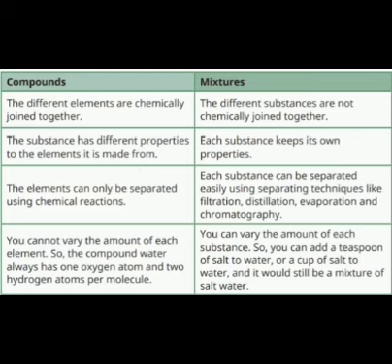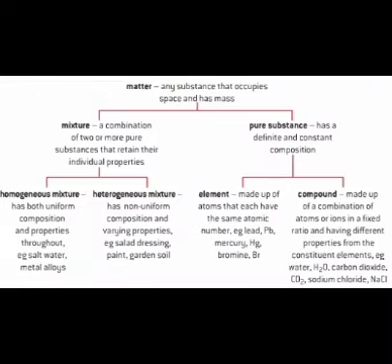Okay, mixtures can be homogeneous or heterogeneous. In some mixtures, the components are so intimately combined that they appear as a single substance.